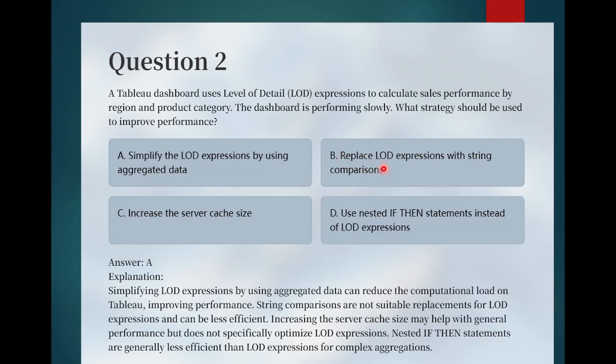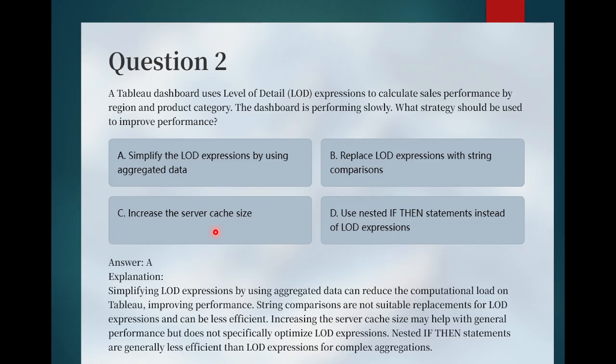If you check option B, replace LOD expression with the string comparison. String comparisons are not suitable for the replacement of the LOD expression, and those already are less efficient. So this option is incorrect. Moving to option C, increase the server cache size.